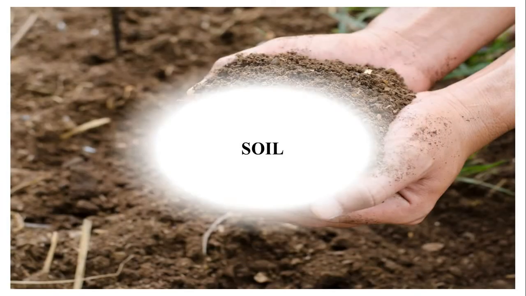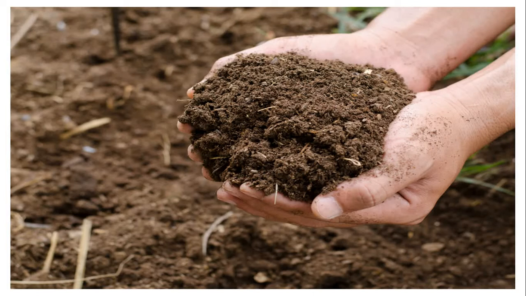So let us begin. Soil is the topmost layer of the earth's surface. It helps in the growth of vegetation. Crop production depends on the quality of soil. Human beings and other animals are directly or indirectly dependent on soil for their food and other necessities. Thus, soil is an important resource. Soil formation is a long and slow process. It takes many years to make 1 centimeter thick layer of soil.